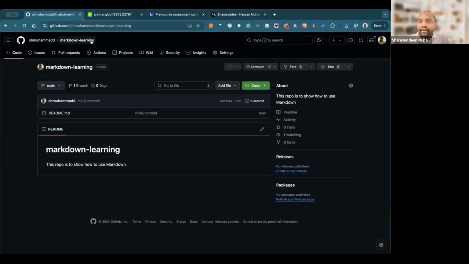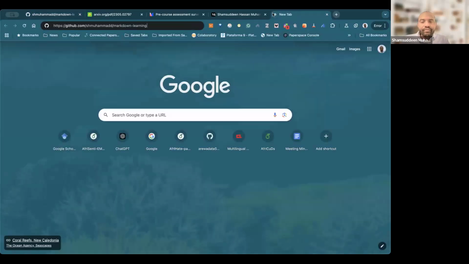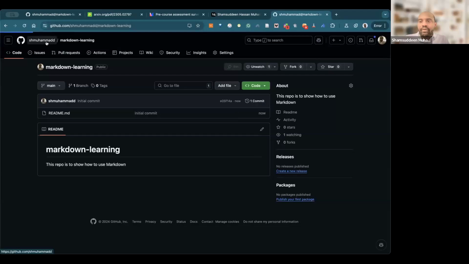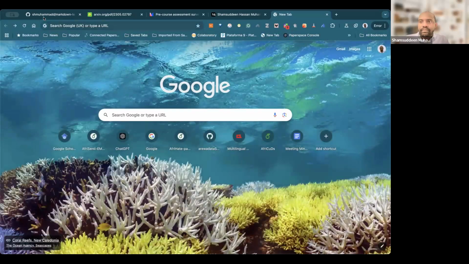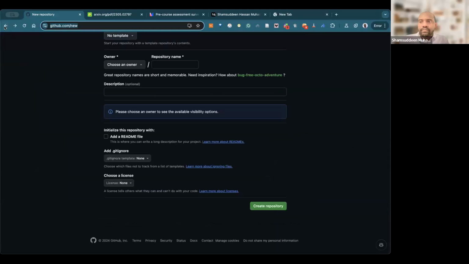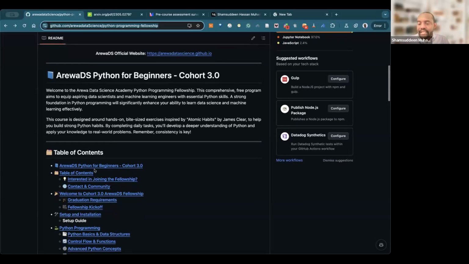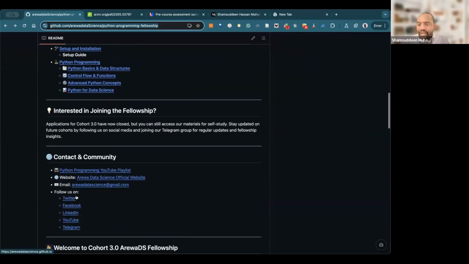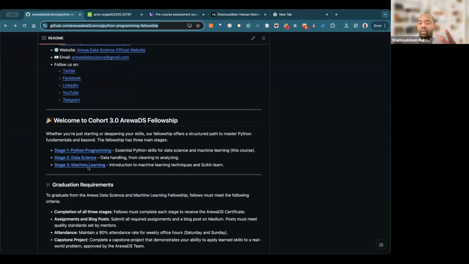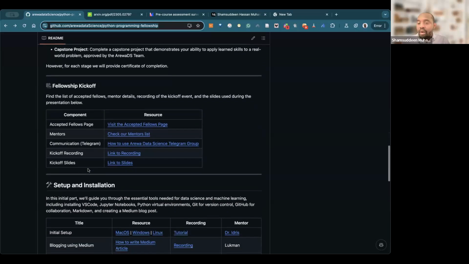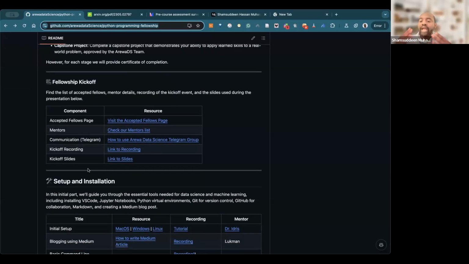It's called Markdown Learning. But what I want to show you is, as we start learning data science, we'll be writing something here. You can see a table of contents and all of these, but this is not the way you write in Microsoft. This is not the way you write anywhere else. The way we write on GitHub is what we call Markdown.